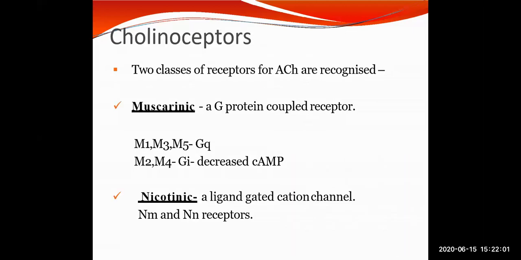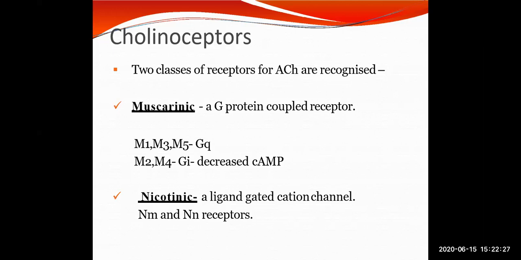Now, if you talk about the nicotinic receptors, these are selectively activated by nicotine and are blocked by tubocurarine and hexamethonium. They have a rosette-like pentameric structure, which includes a ligand-gated cation channel.